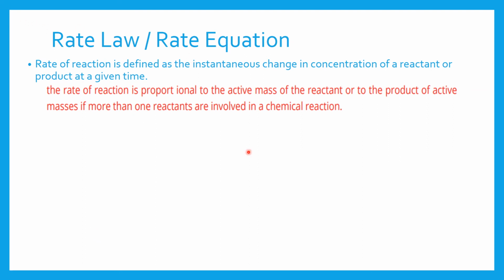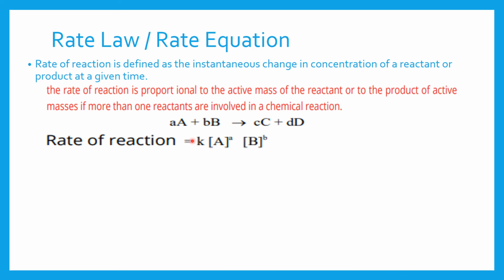So we can define the rate of reaction as the instantaneous change in the concentration of the reactant or in the concentration of the product at the given time. The rate of the reaction is proportional to the active mass of the reactants or the active mass of the product. When more than one reactant is involved in the chemical reaction, you can take this general reaction: A and B are the reactants and C and D are the products.